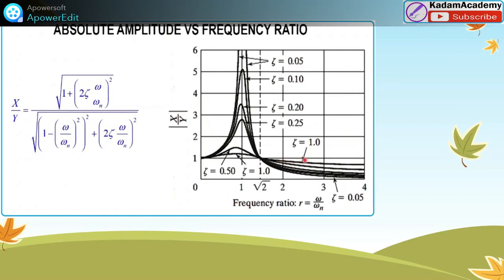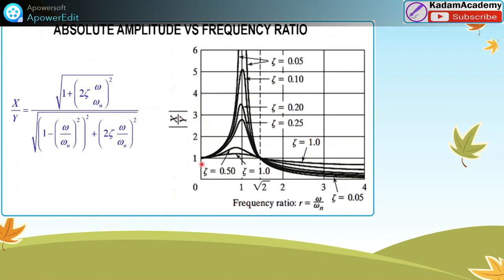The x by y ratio is below 1 for all ratios greater than under root of 2.